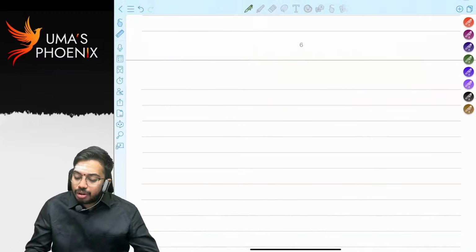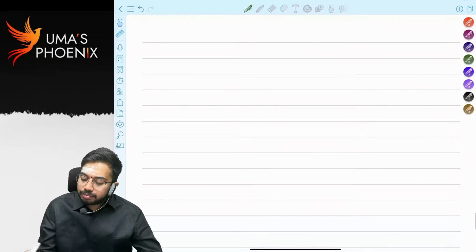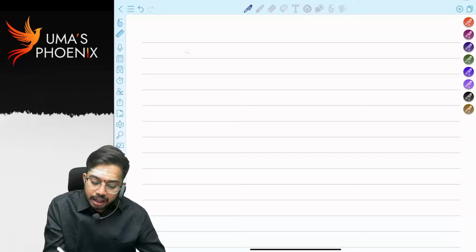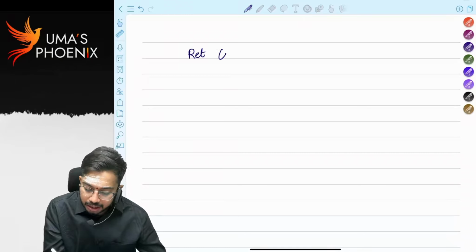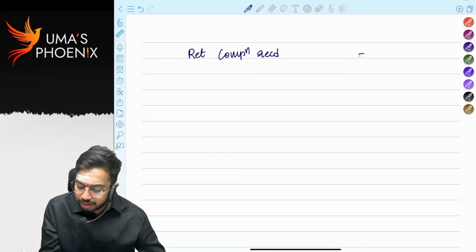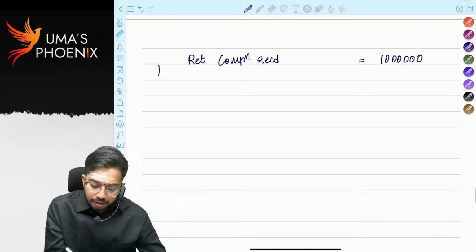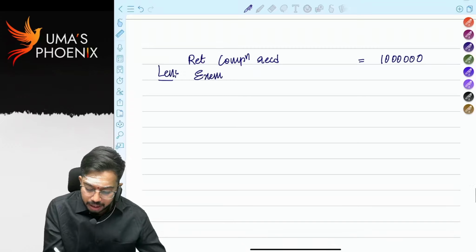Okay. So now let us see, retrenchment compensation received. How much is received? 10 lakhs, right? From this we need to claim exemption. That exemption will be allowed in how many steps? That exemption will be allowed in 3 steps.